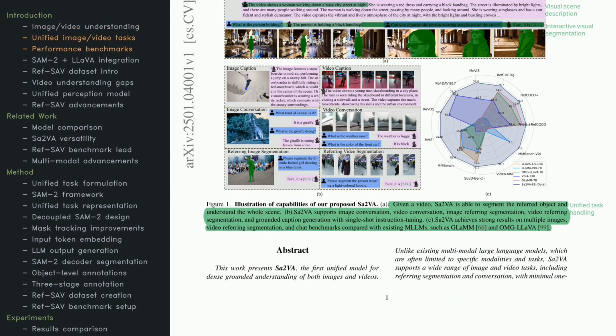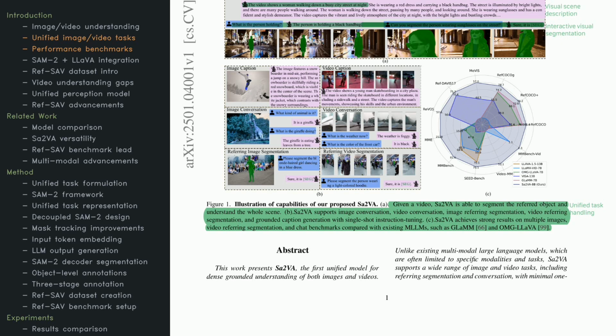In this next part, we dive deeper into the model's capabilities. It can handle tasks like captioning images and videos, answering questions in a conversational manner, and segmenting objects based on a user's instructions. Curious how it works? Check out the radar plot here, which compares Sa2VA to other models across multiple benchmarks. You'll see it standing out in segmentation, video conversations, and various multimodal tasks.